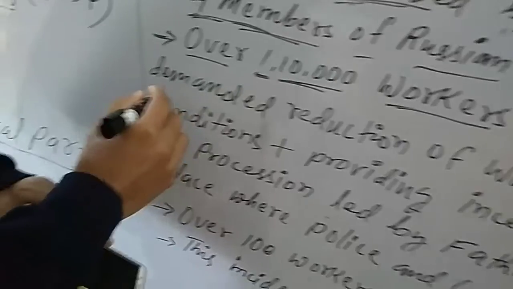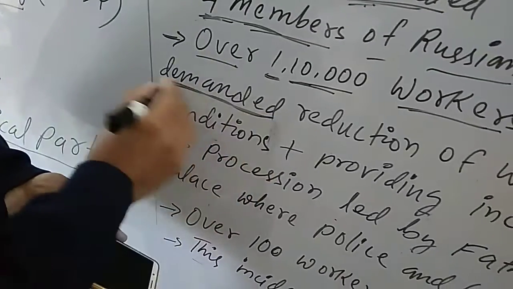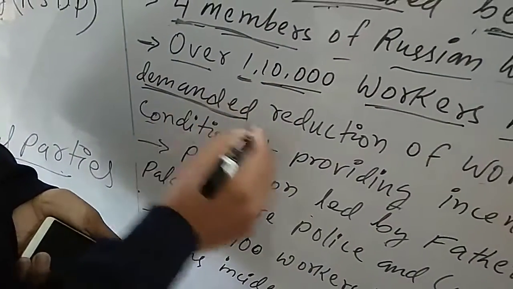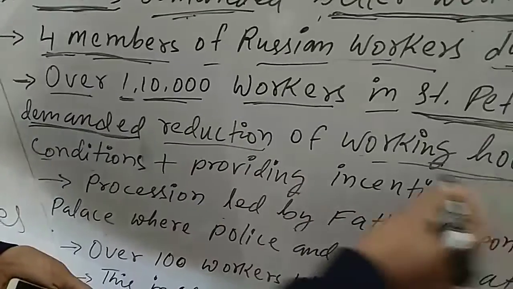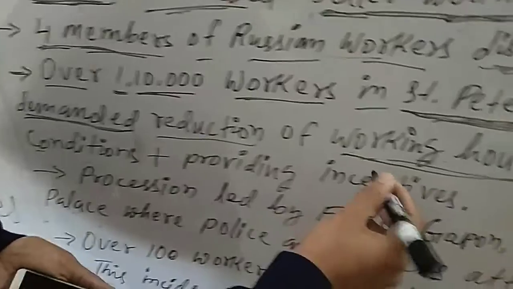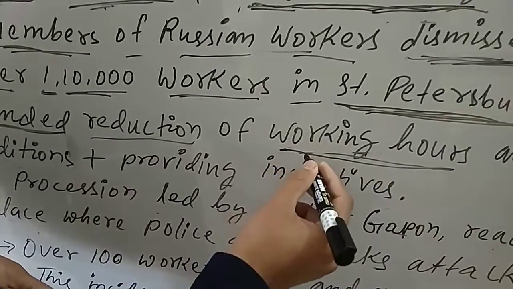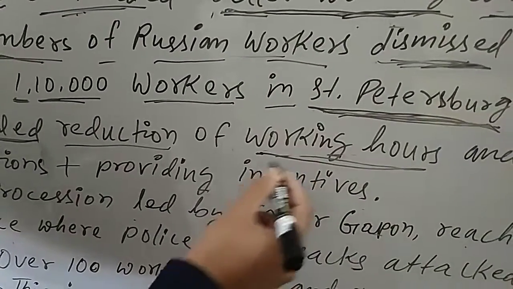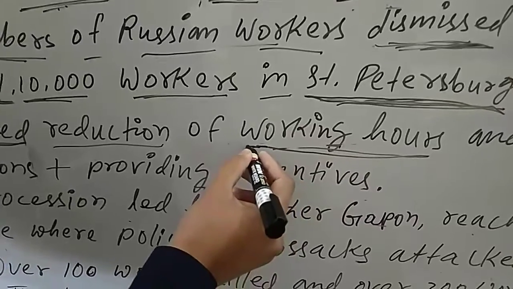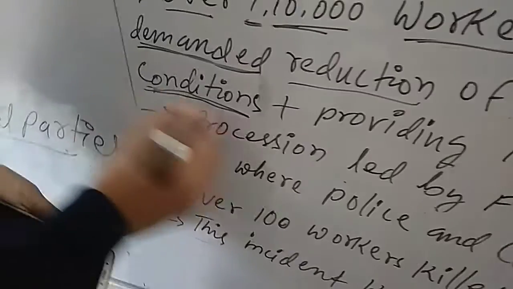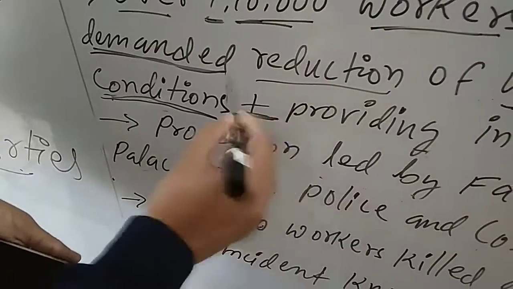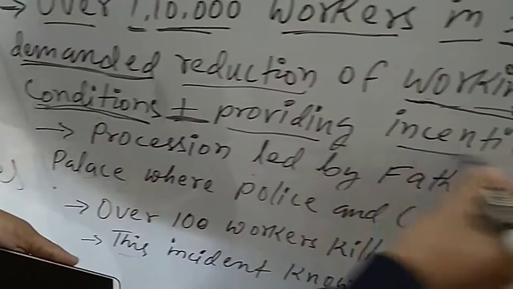1,10,000, remember now. What did they demand? These 1,10,000 workers demanded reductions of working hours. As I told you before, the working hours were around 10 to 12 hours and sometimes more, so they demanded a reduction to around 8 hours a day, and also better working conditions, plus providing incentive.